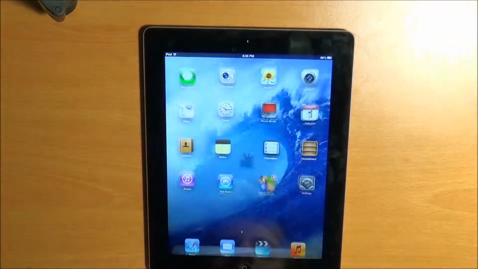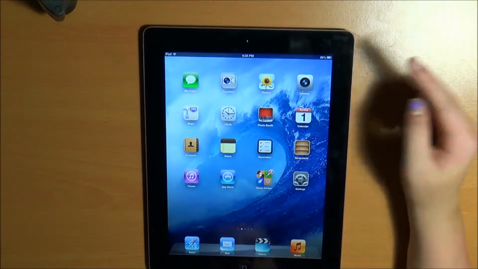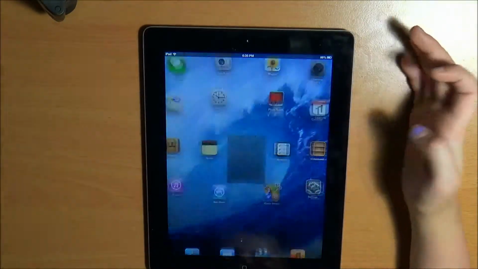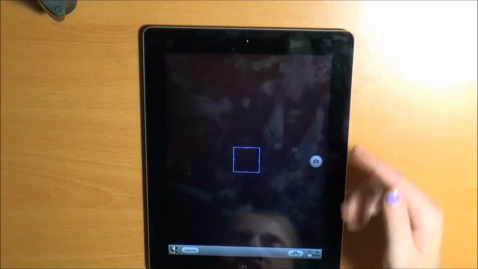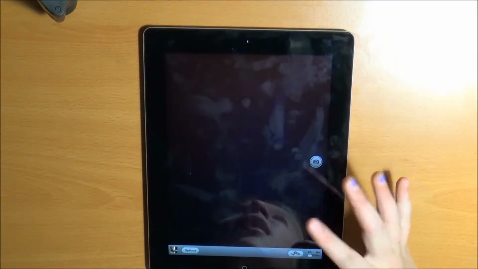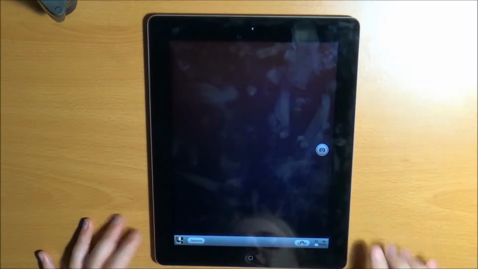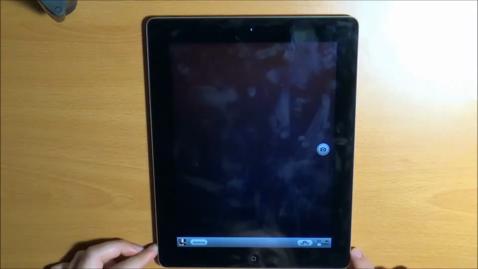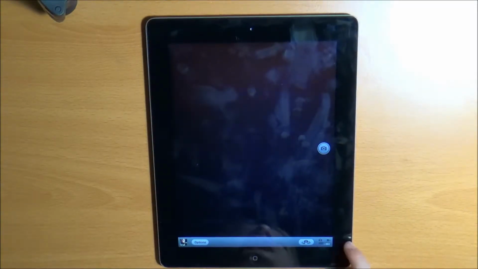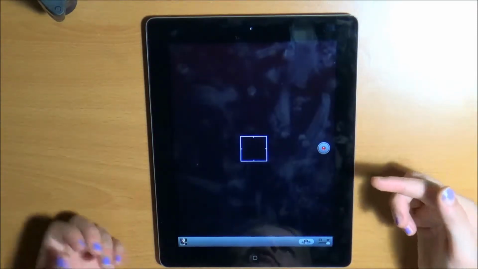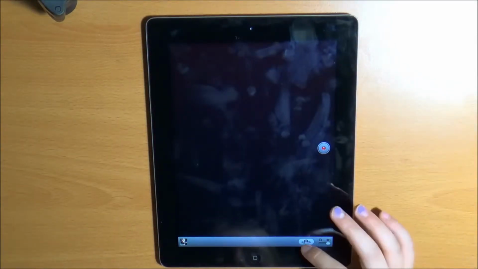So the next app that I have is Camera, which pretty much just takes pictures. This is actually on the back camera now, that's why you can't see anything, because it's against the desk. But down here you can change it to video, so you just slide it over, and now it's a video, and you hit the record button.